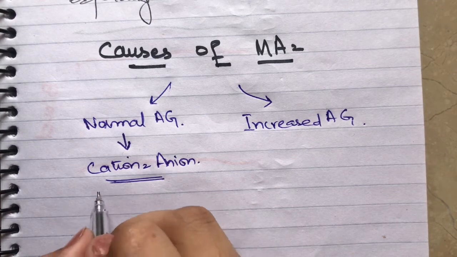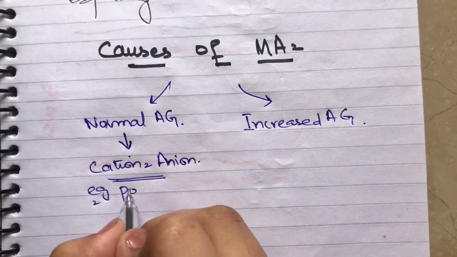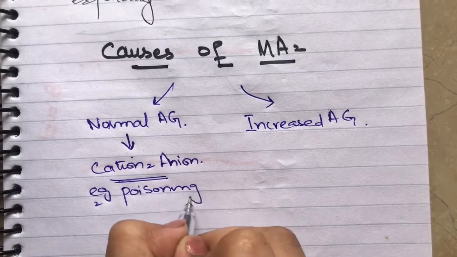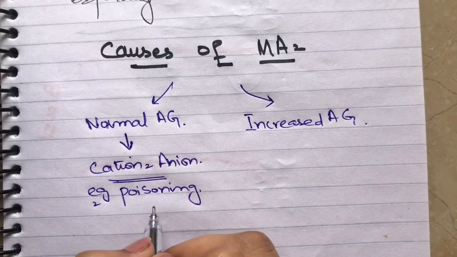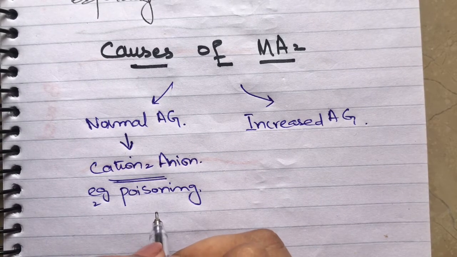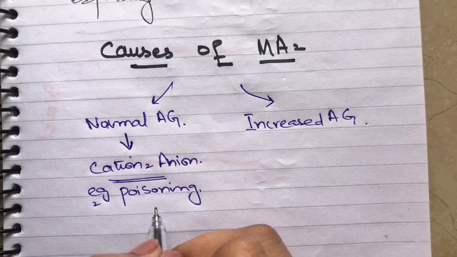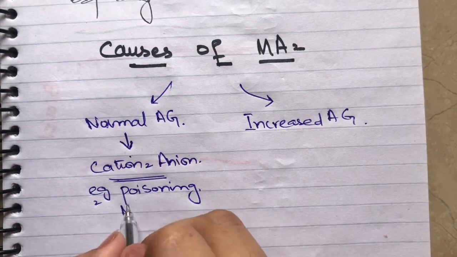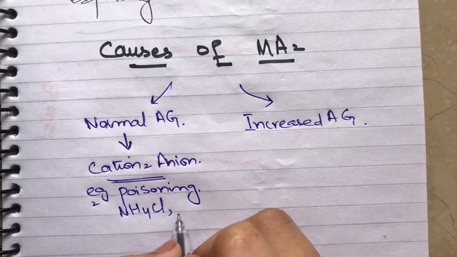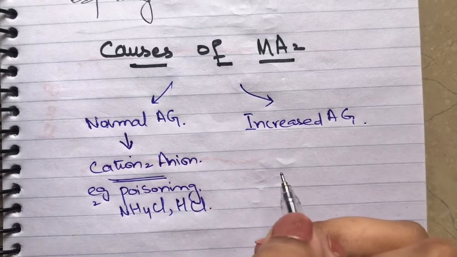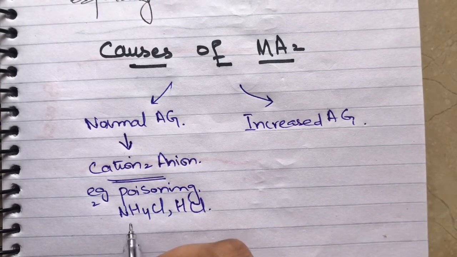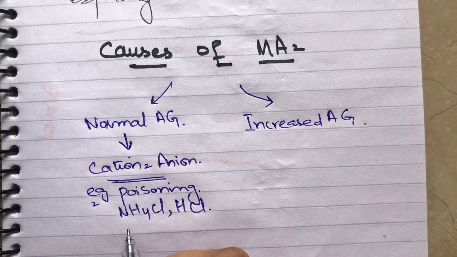How does this acid increase? For example, poisoning. When a person tries to commit suicide, he engulfs a huge amount of acid. That will result in increased production of hydrogen ion. Also, there is an increased loss of bicarbonate ion.